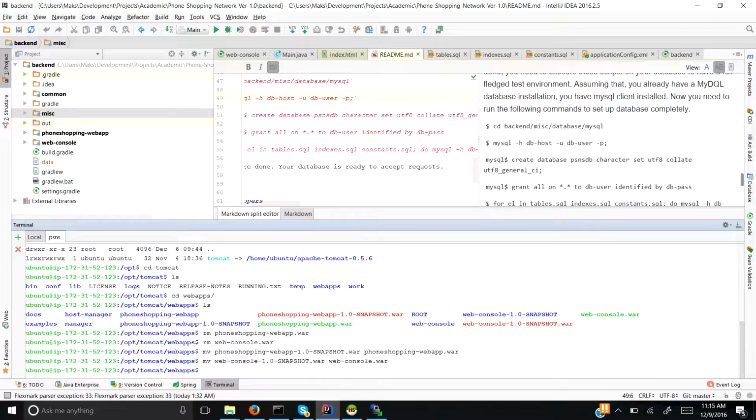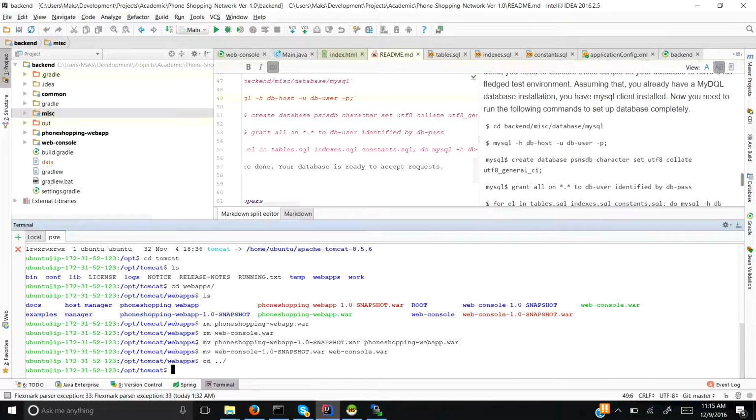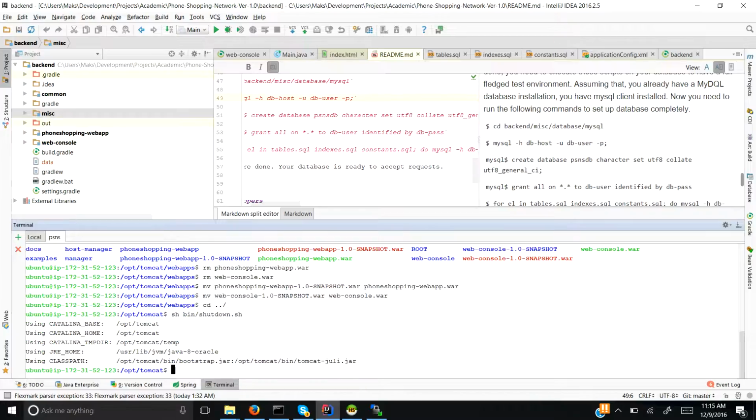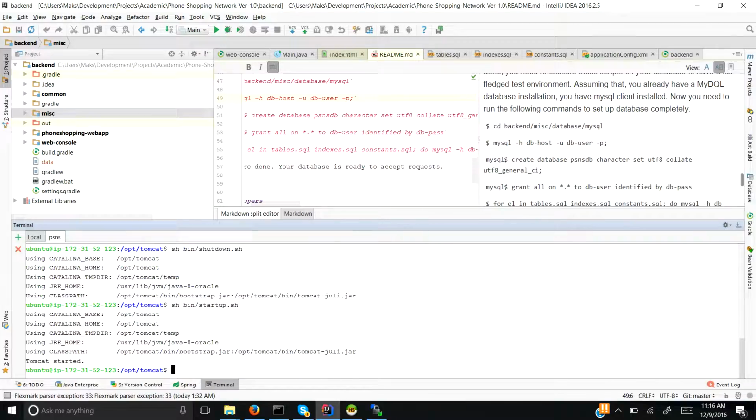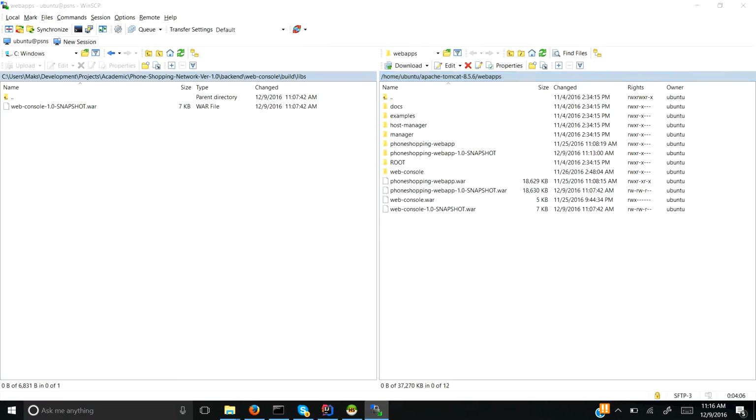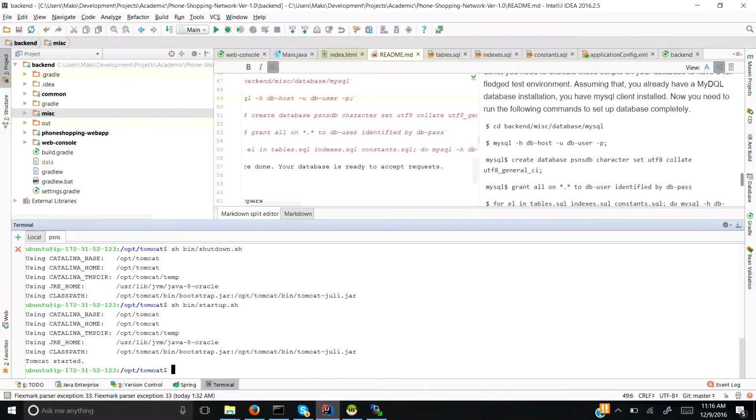Okay, now the only thing we need to do is restart our application server. Okay, the server is shut down. I need to start it up. Now our application server is running, and we have deployed our two WAR files from this application, and that's it.